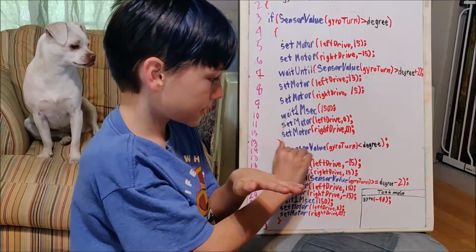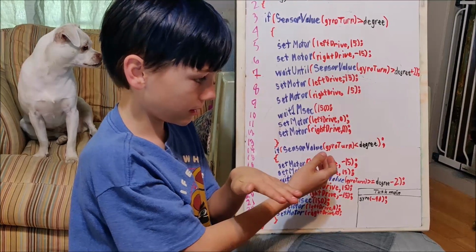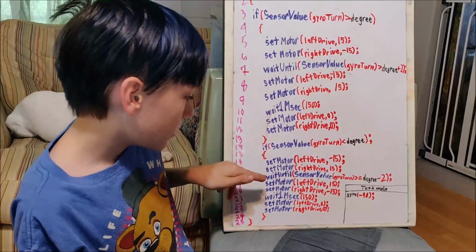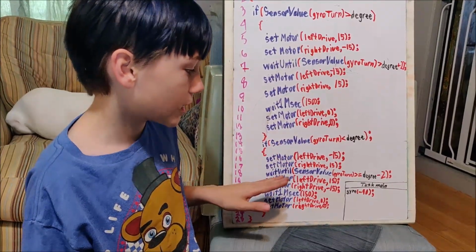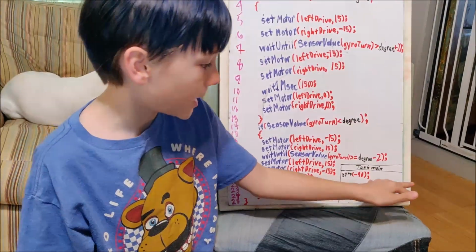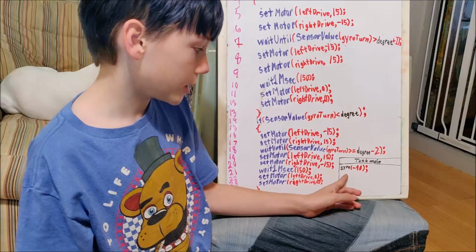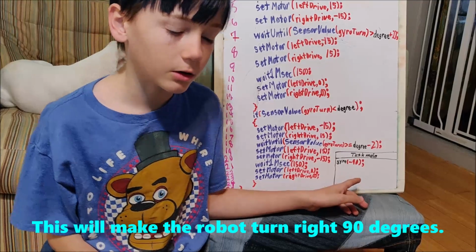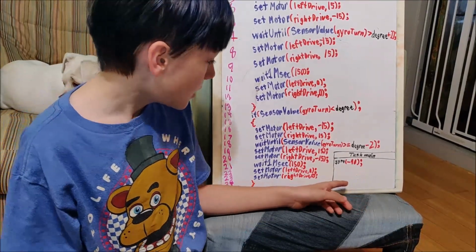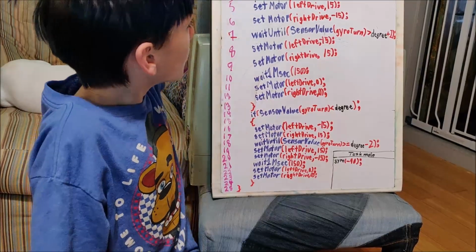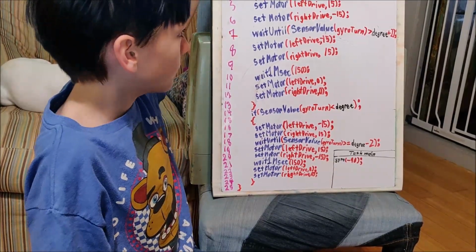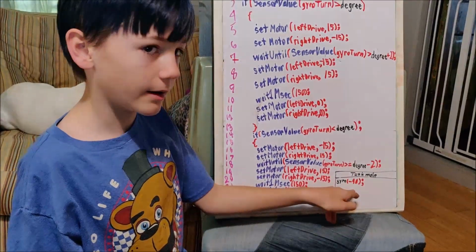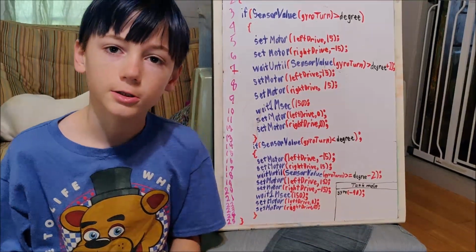But then it says if center value gyro turn is less than the degree we inputted, then the same thing, except it turns the opposite way. And so right here in task main, we have a function, gyro in parentheses -90, closing parentheses, semicolon, which means since we set this up here, we don't have to rewrite this giant bit of code. We can just condense it into one line, and that's what functions are for.